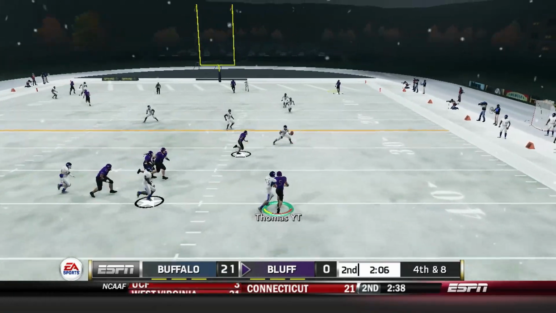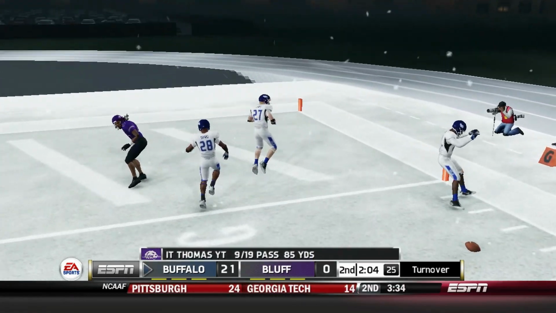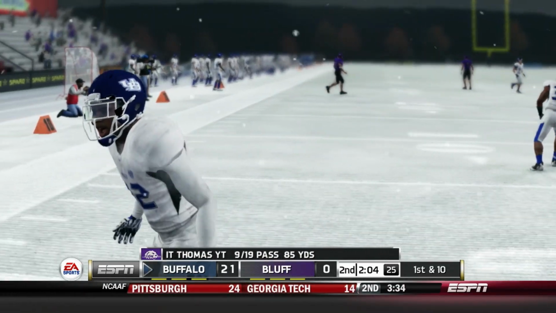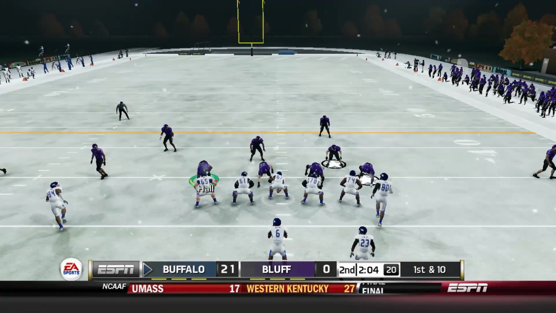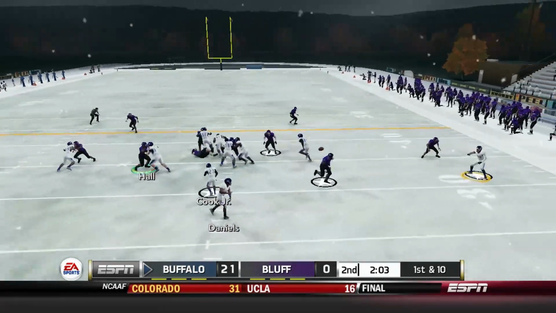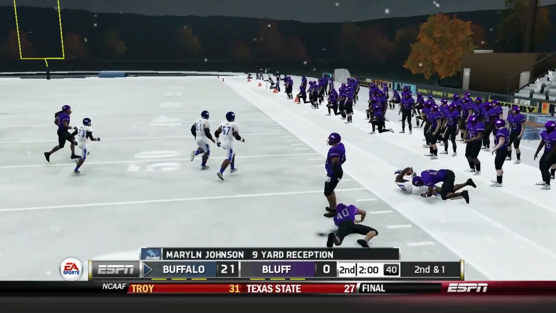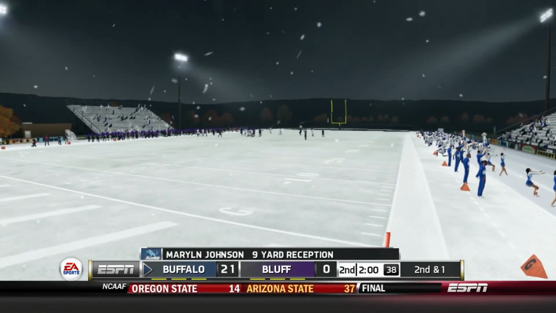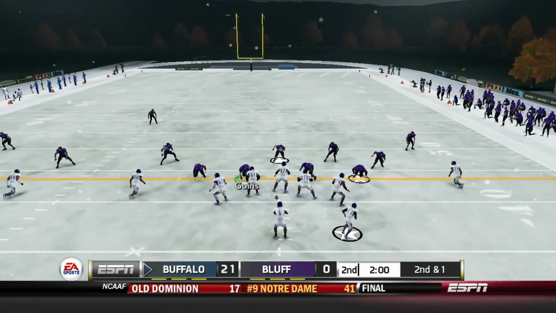Thomas desperately looking for somebody, going to try to throw it towards the end zone. He has Josh Gates, but can't quite make the grab, as IT just couldn't get enough on that football. And so Buffalo once again taking over. And so Johnson and company is going to get this started for the Buffalo Bulls. A 9-yard gain on that one. And now 2nd and 1.